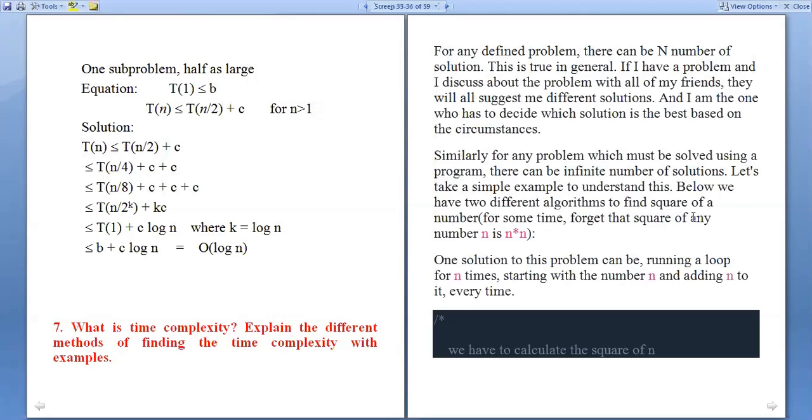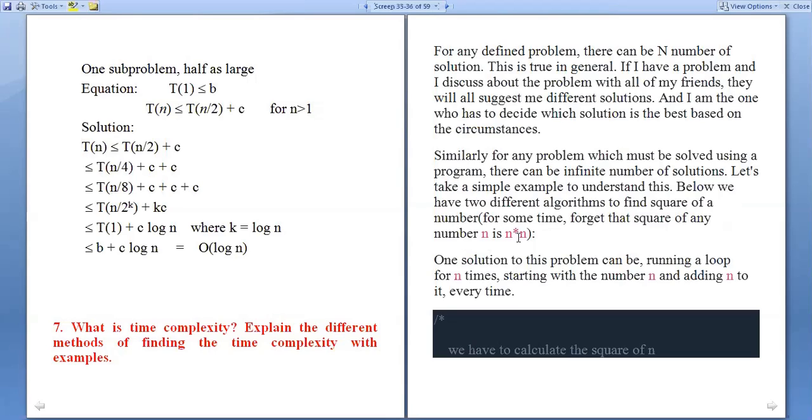Forget that the square of any number n is n into n. One solution to this problem can be running a loop for n times, starting with the number n and adding n to it every time.